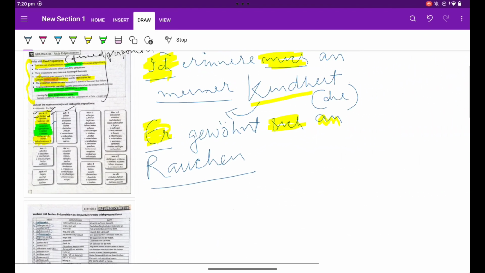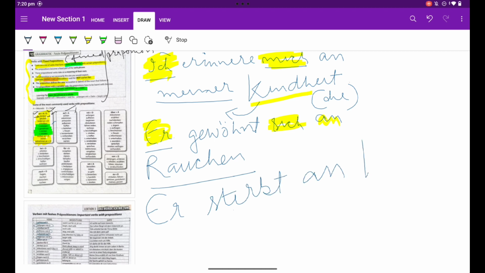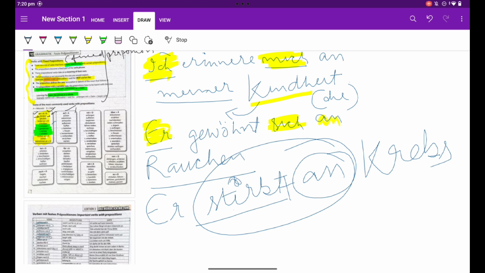Sterben an. Er stirbt an Krebs. Sterben is conjugated with this fixed preposition. This is the prepositional phrase. He died of cancer.